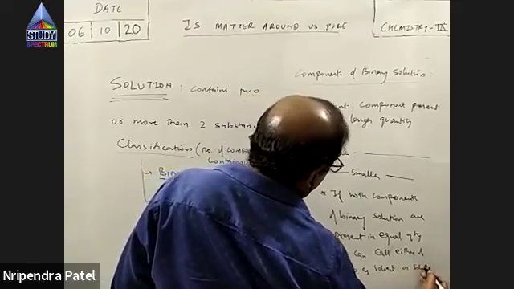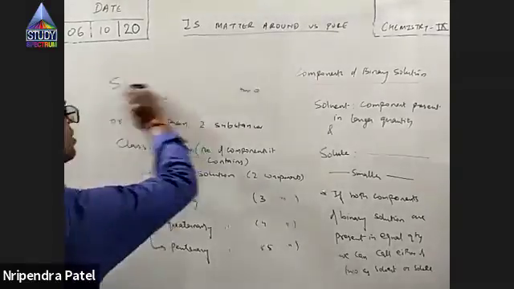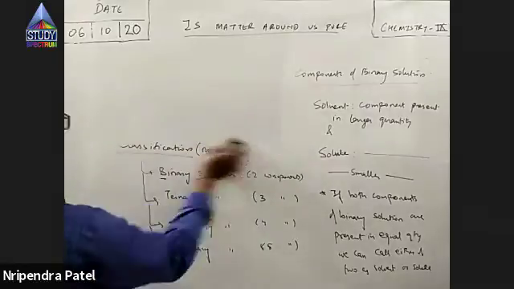Some of the students say, sir, what if both of them are present in equal quantity, 50-50, then what? So you can call any of them the solute and the other the solvent. Otherwise, the one which is in larger amount is known as the solvent.